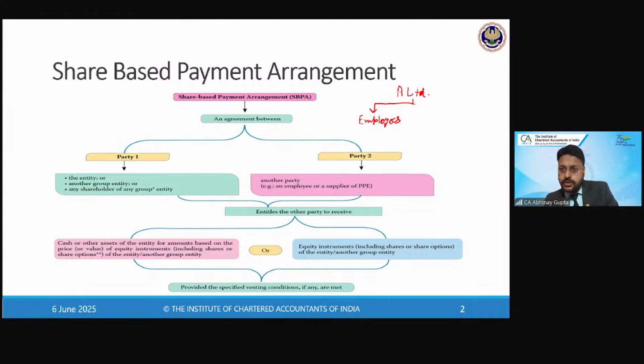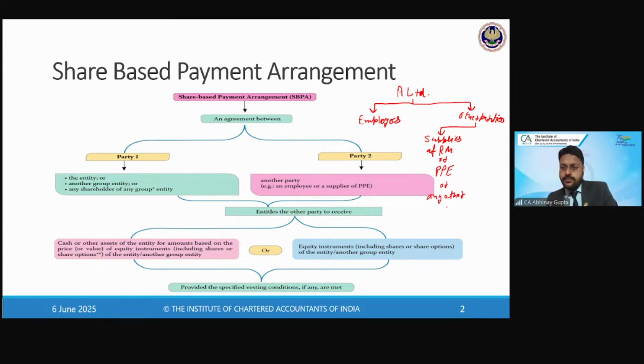And the other transaction could be with third parties, other parties. Who could these other parties be? Either they could be the suppliers of raw material, or suppliers of PP&E, or suppliers of any other goods.